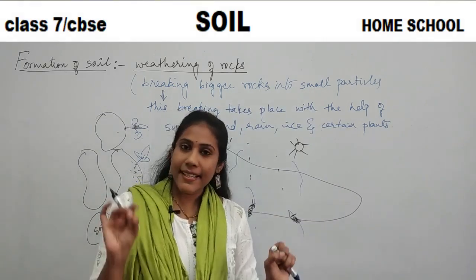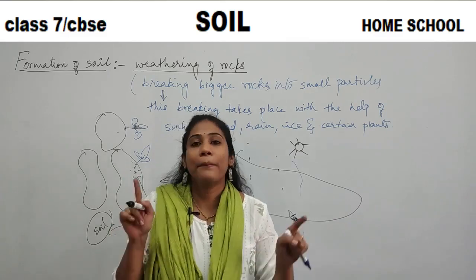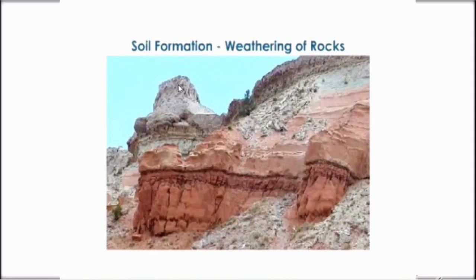You can understand this more clearly with the help of a visual that I am going to show now. Let us see how soil is formed. Soil formation is also called weathering of rocks. Weathering, as I already told you, is breaking off big rocks into small pieces, right? So soil is always formed through such big rocks. This is what we call weathering, breaking big rocks into small pieces. And how does this happen?